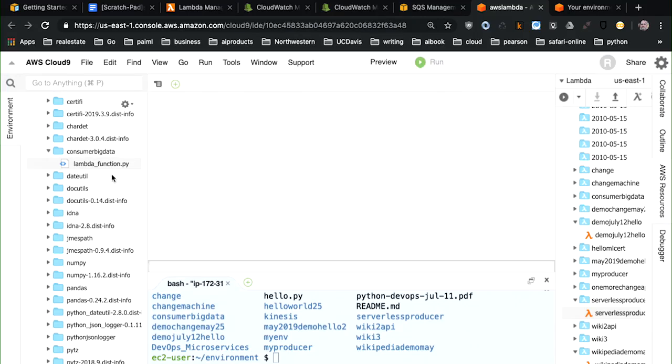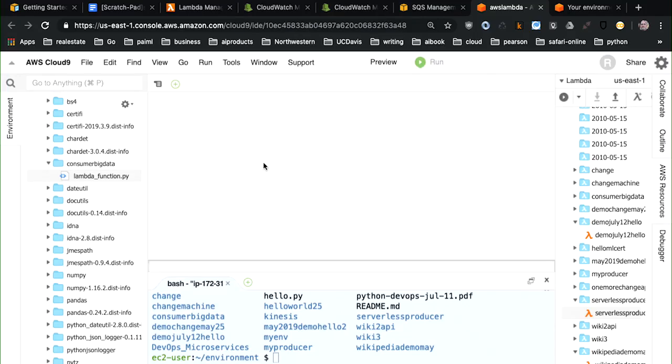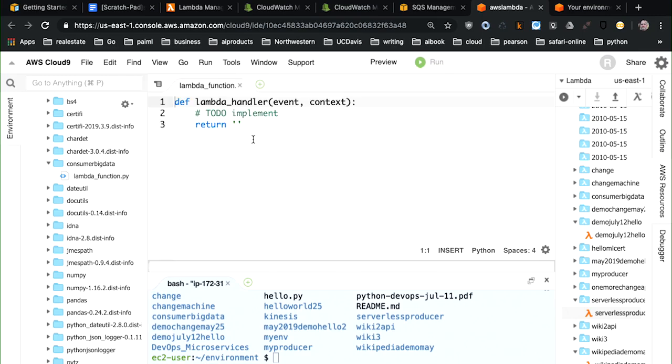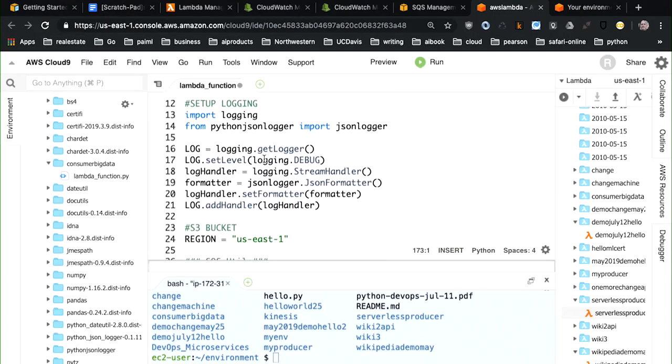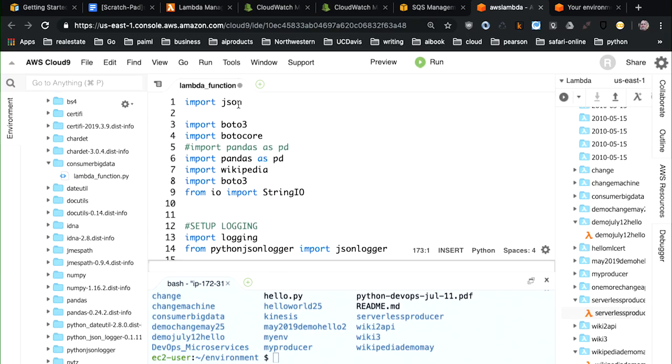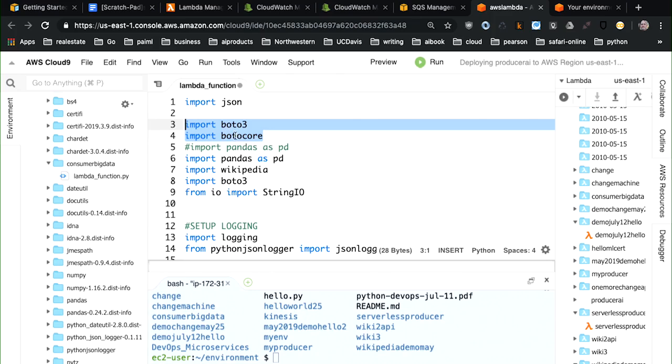Once I've finished that, now I can go in and actually write some source code that allows this to happen. I'm going to paste in some code here, and again, I'll walk through step by step what this code does. Step one, I import some JSON code. Step two, I use the Boto3 library, which is the Python SDK. I then also use pandas to do some data processing. I use a Wikipedia library that allows me to pull pages from the Wikipedia website. And I also have a StringIO library, which allows me to read some data.